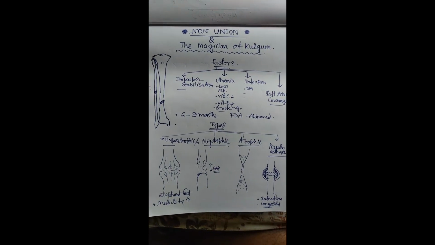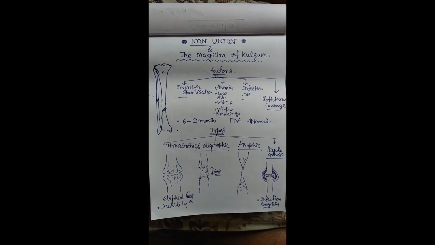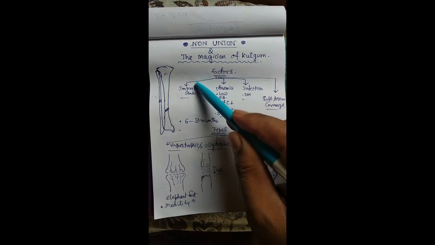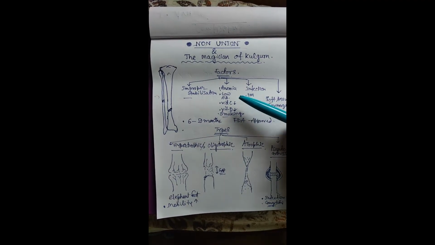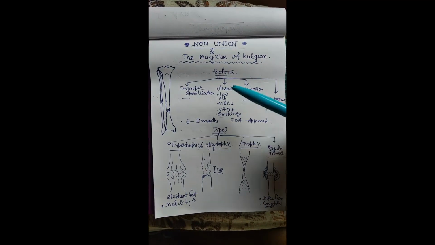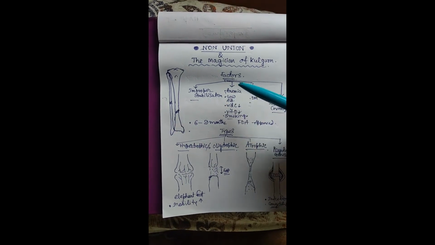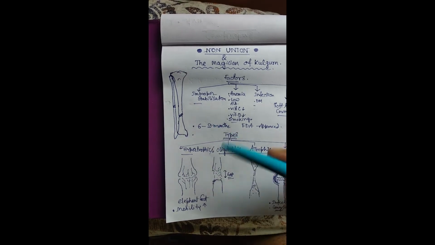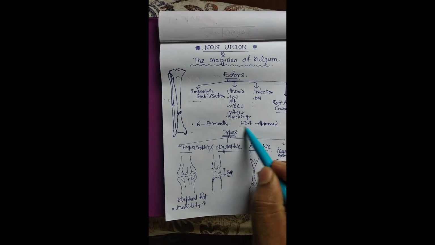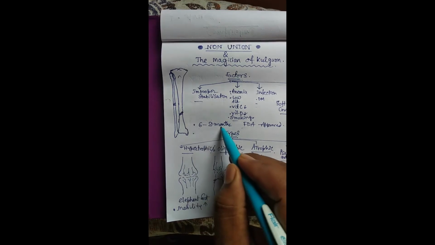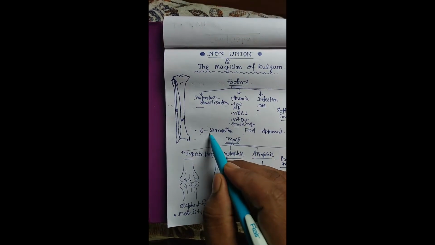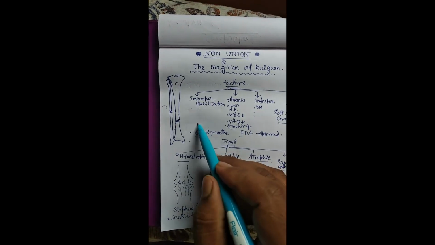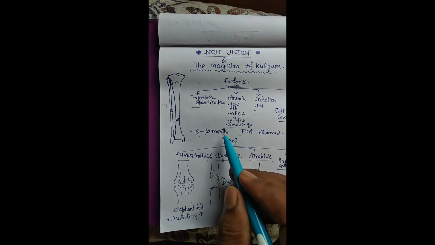Today, our topic of discussion is non-union. Last day, I taught about normal bone union. Now, when this normal bone union is hampered by any means, and after a specified time duration, the time duration is minimum 6 to 9 months, but it can vary in different bones like scaphoid, neck of femur, talus.